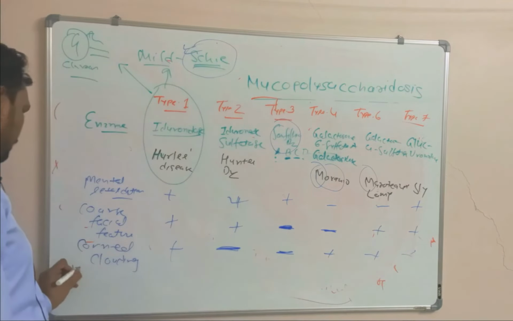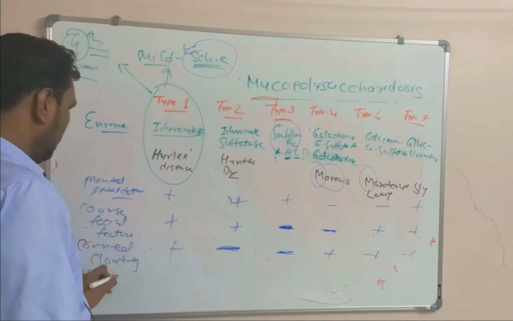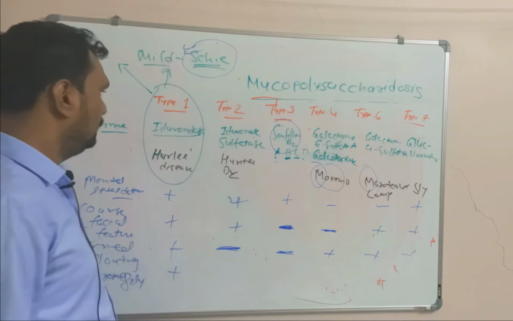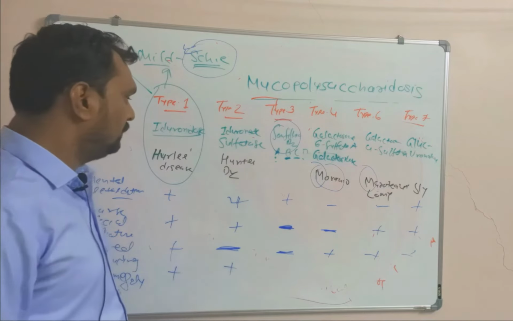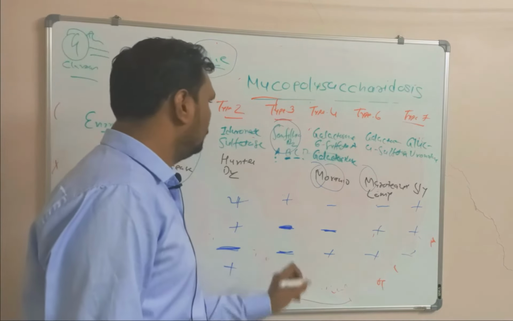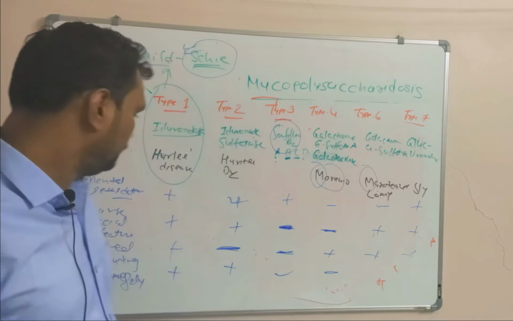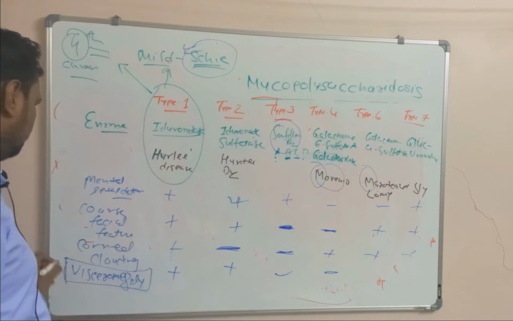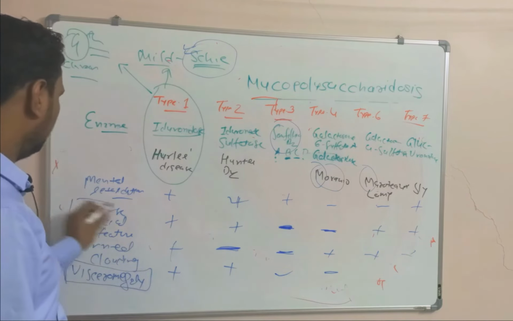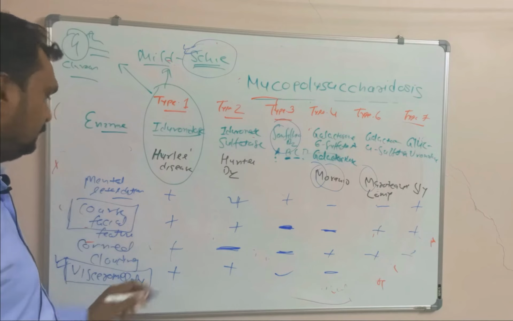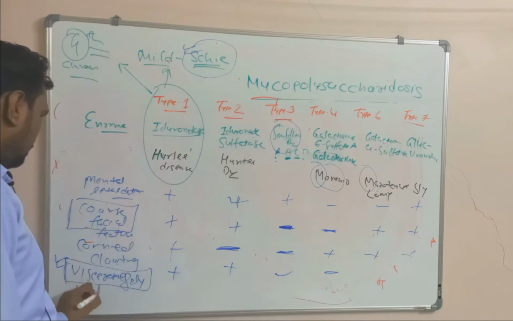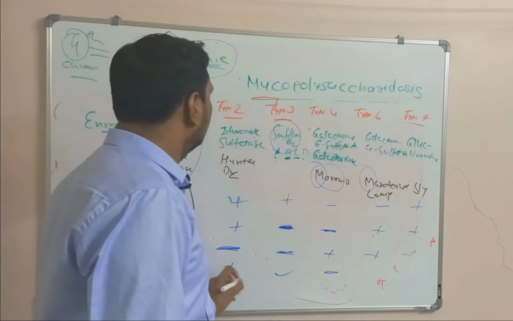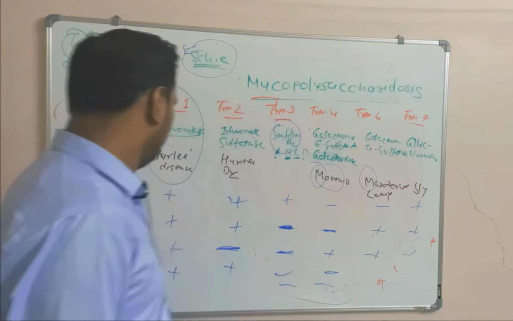Visceromegaly, hepatosplenomegaly, is present in Hurler. It is also present in Hunter, but it is absent in Sanfilippo and Morquio. So you can remember visceromegaly and coarse facial features go together. Same for joint contracture, which will be absent in type 3 and type 4.